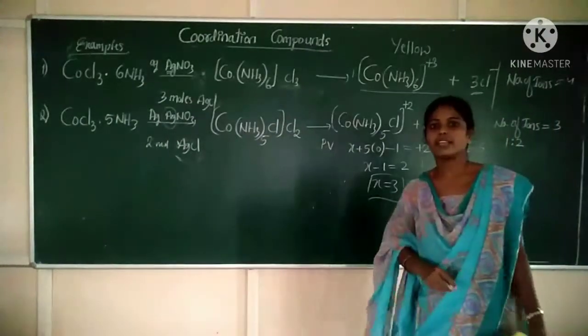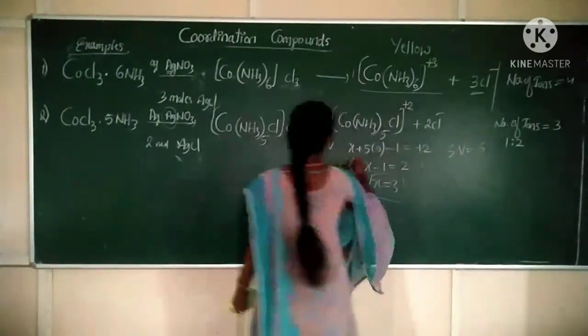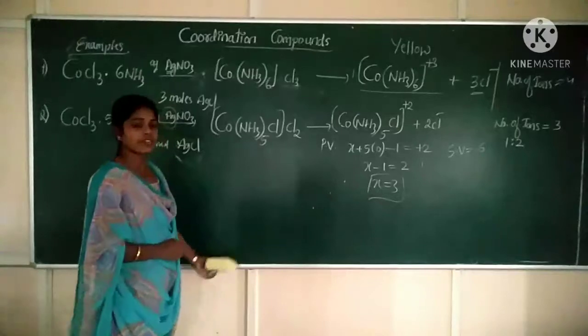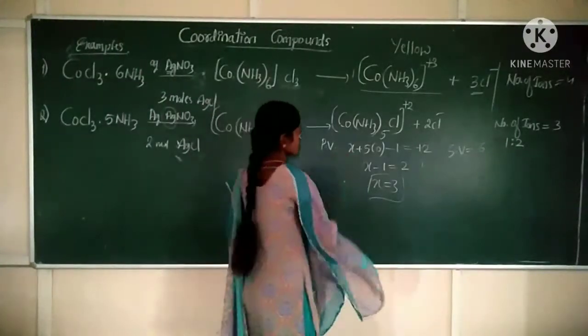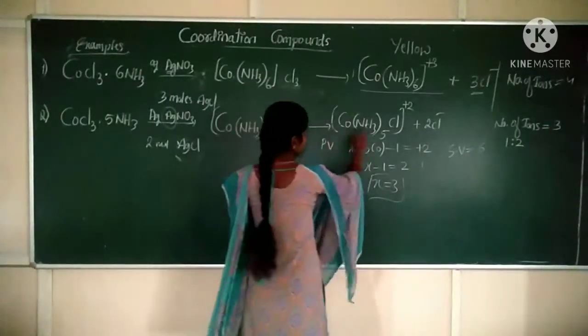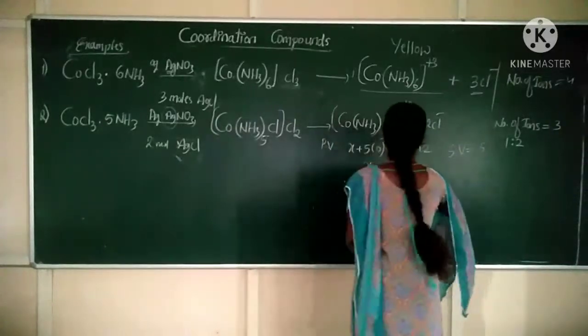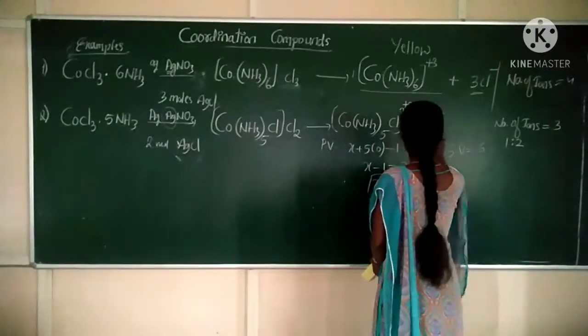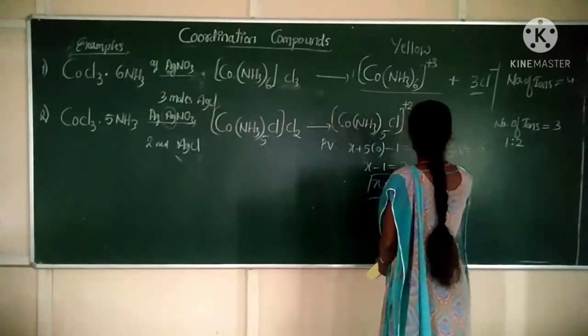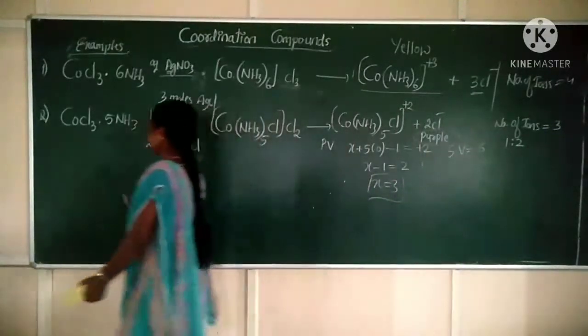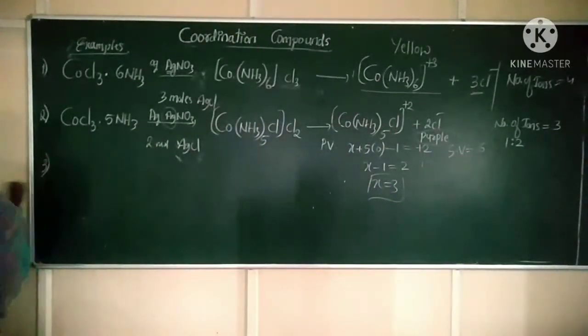Okay. So this is about the second coordination compound. The color for this compound is purple. Okay. Next, third example.